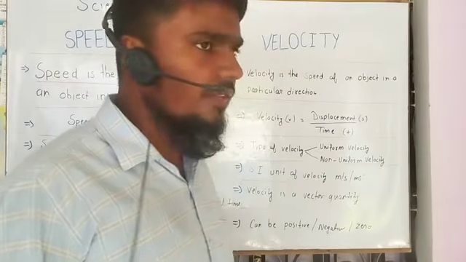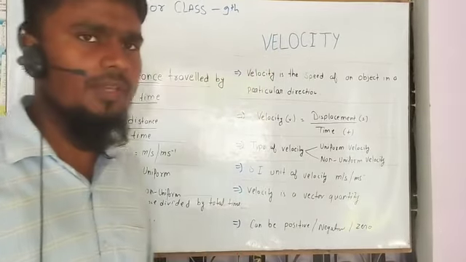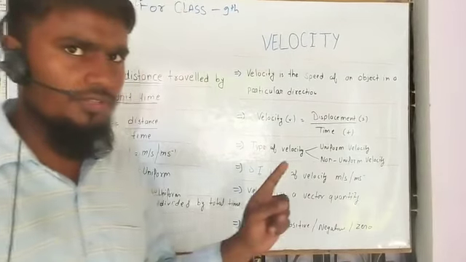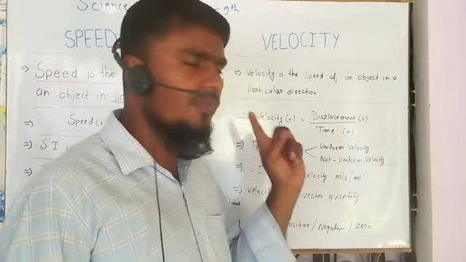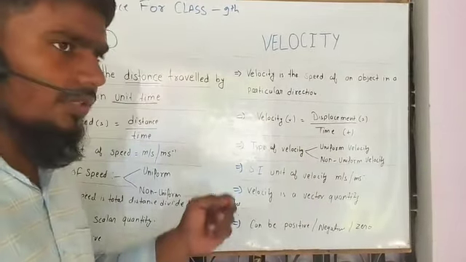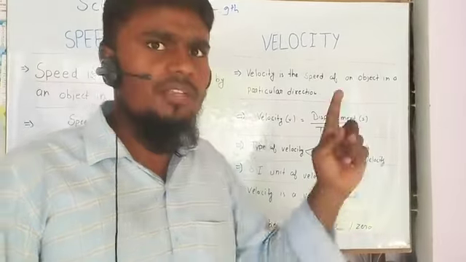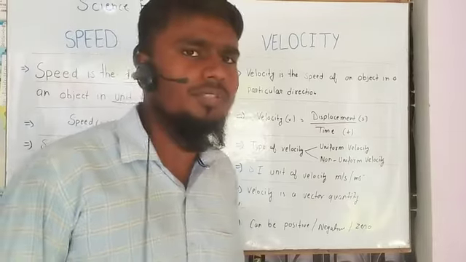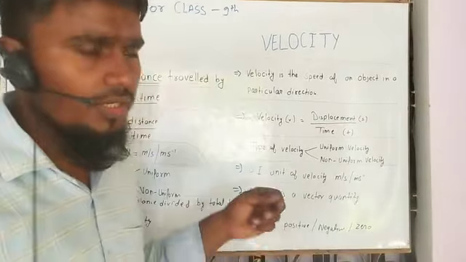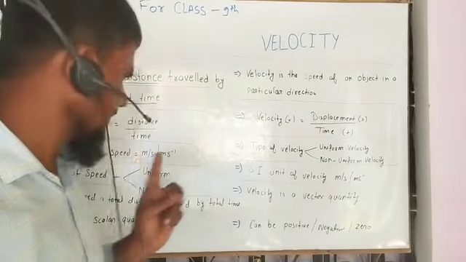Uniform velocity is when an object travels equal distances in equal intervals of time in the same direction. But if an object travels unequal distances in equal intervals of time in different directions, that is called non-uniform velocity. We know that velocity changes with the change in direction. If the direction changes, the velocity changes.